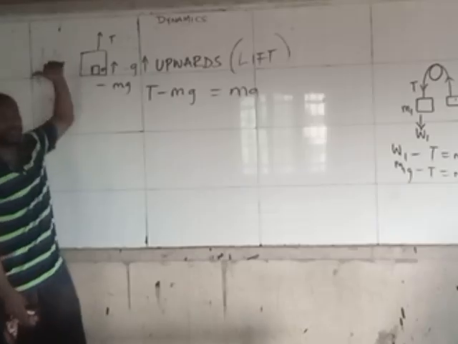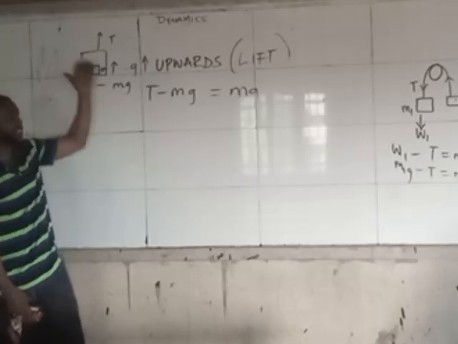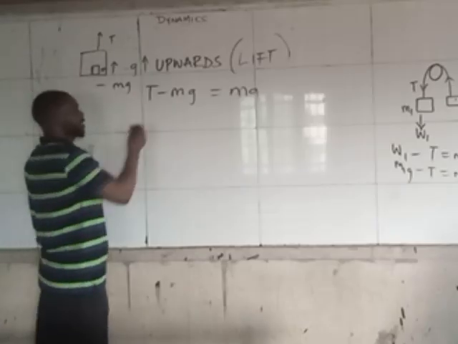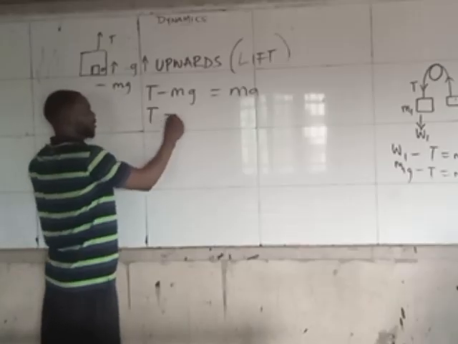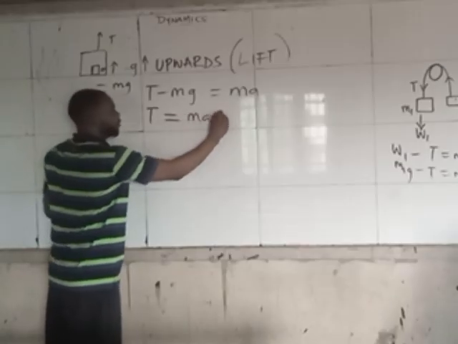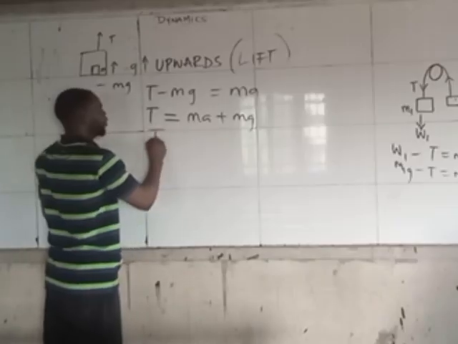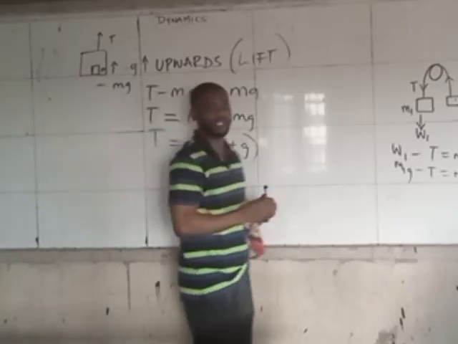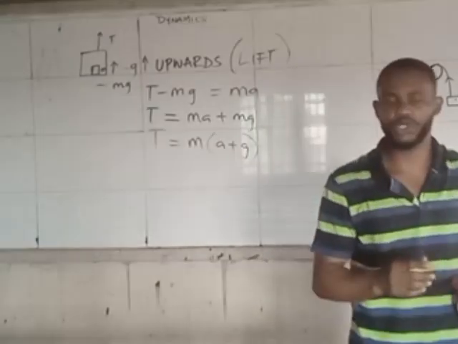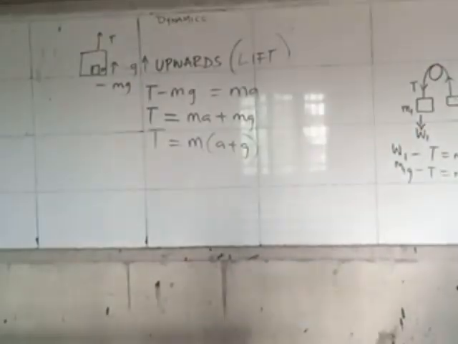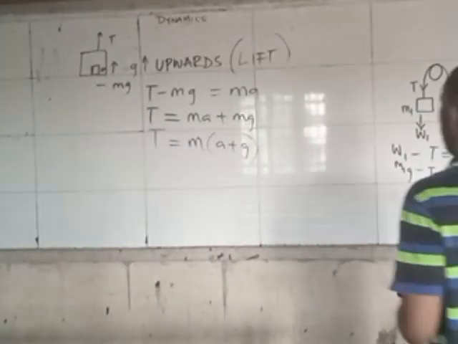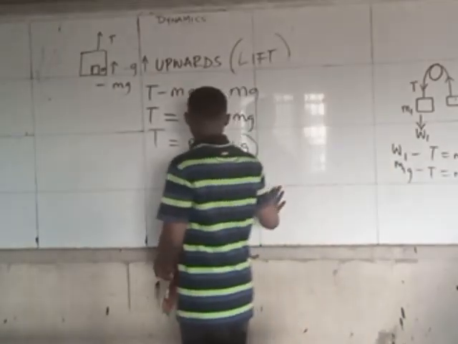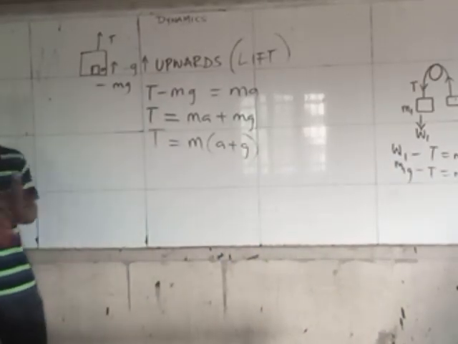So in upward for lift, making T the subject of the formula, T will now be equal to MA plus MG, T equals M times A plus G. You see this formula in most textbooks, where they tell you that when the lift is going up, T is equal to M times A plus G.